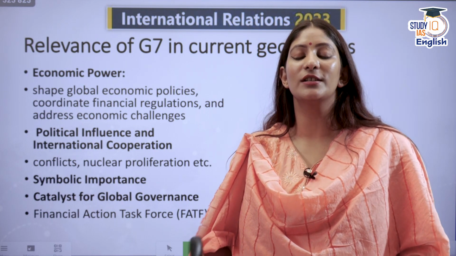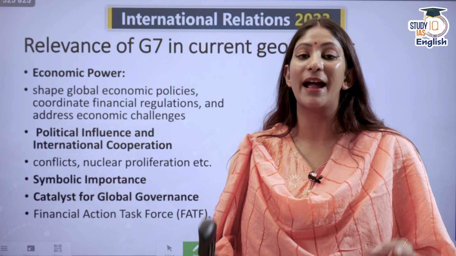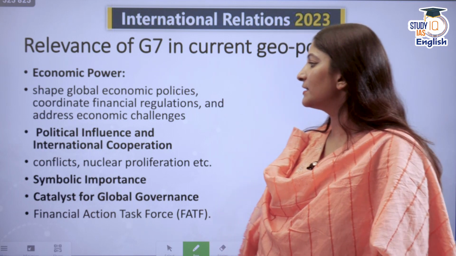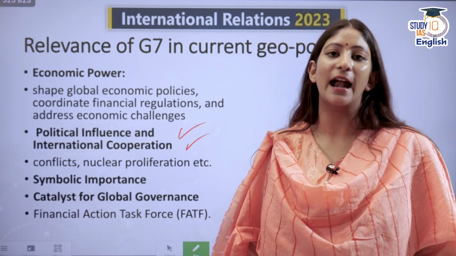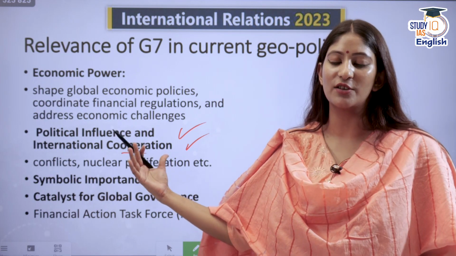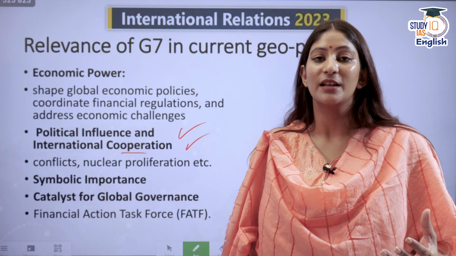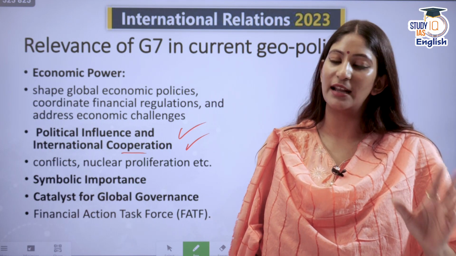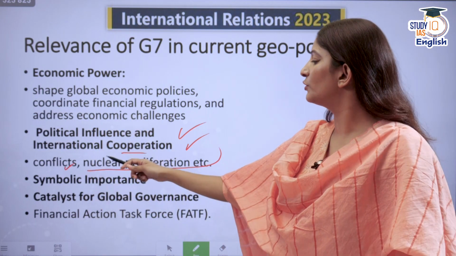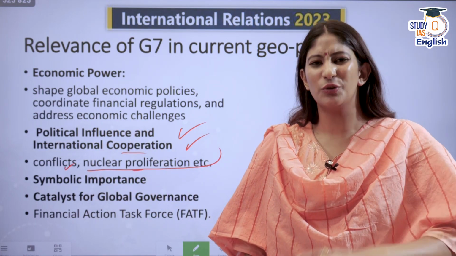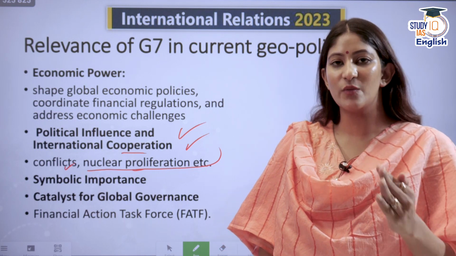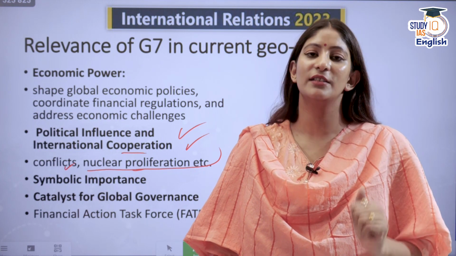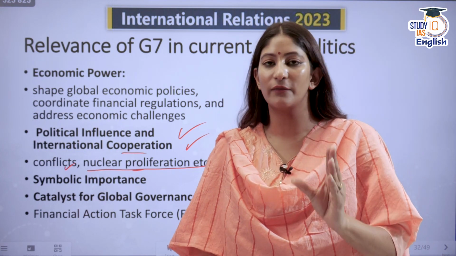It can give birth to certain policies that will, of course, impact the GDP of the world for a significant amount. It is also very politically influential, and also when it comes to international cooperation, it is highly represented in international forums, be it World Trade Organization, United Nations, and everywhere else. But when we talk about conflicts and nuclear proliferation, it couldn't do much, because UNSC had the powers. If one country vetoes, the rest cannot do much. So this is one of the points of contention.